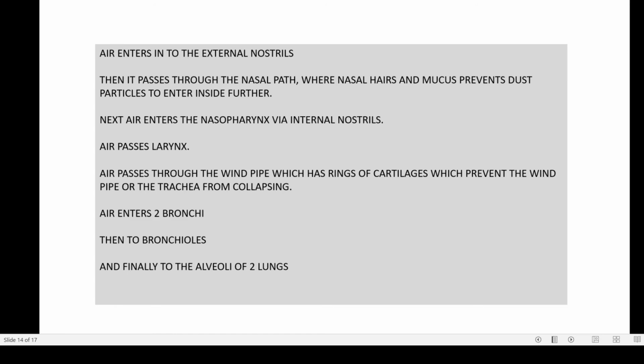Keep it in mind that the esophagus also runs parallel to our windpipe, and there is every possibility of getting choked if we talk during eating, and the food particles may enter inside the windpipe. So there is a lid known as the epiglottis, which prevents the food particles from entering the glottis. Air is divided into two passages, the two bronchi, and then they again get divided further into bronchioles, and finally they reach the alveoli of the two lungs.